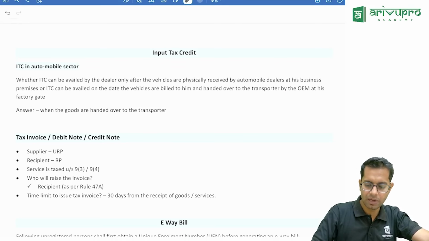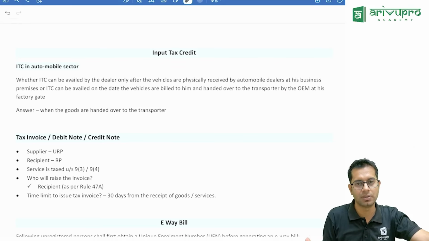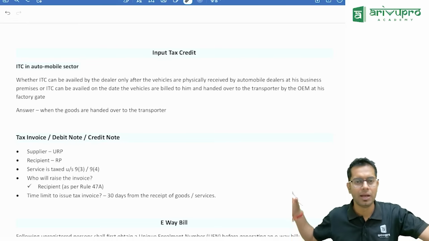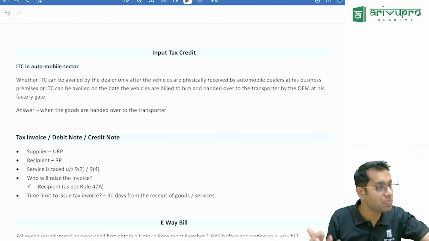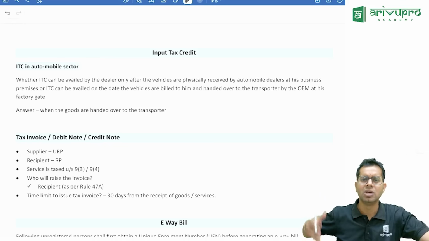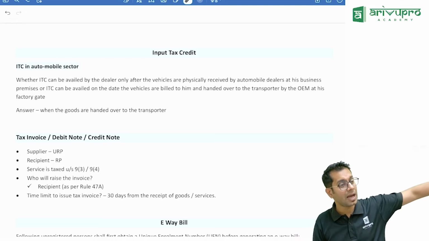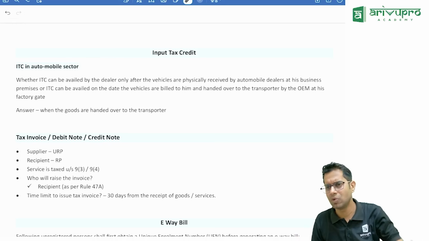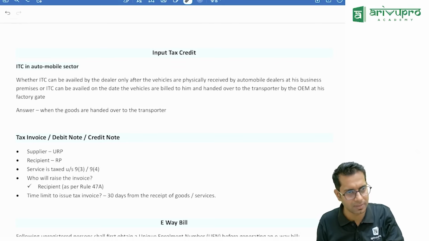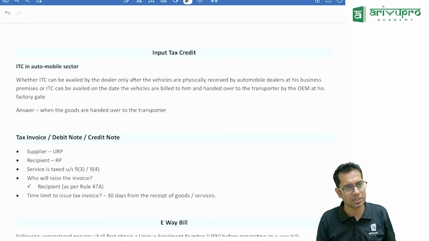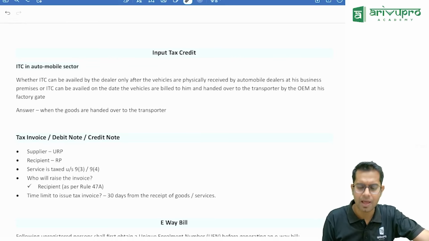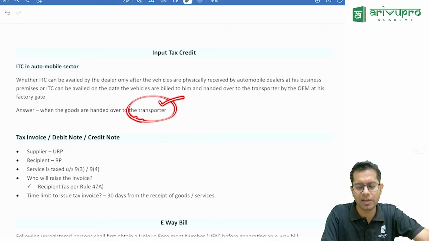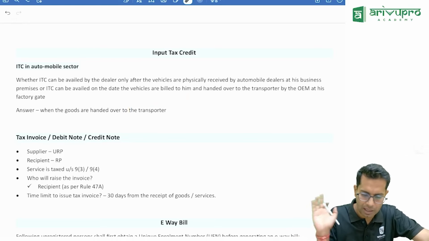The question is, normally I should have physically received the goods. But in the case of automobiles, a dealer purchasing cars may not have space to keep all those cars. So normally the car will be in transit, or it will be kept at some godown or some place which does not belong to me, but belongs to the manufacturer. Though I have not actually received them, can I take input tax credit on those goods? The lawmaker says, as soon as the cars are given to the transporter for transportation, you can take input tax credit based on the bill.